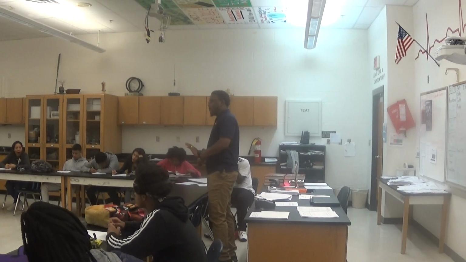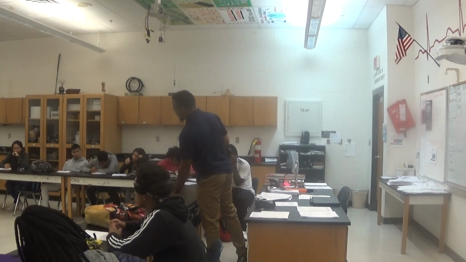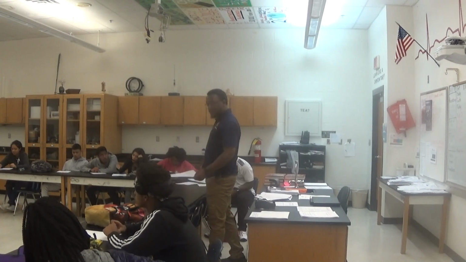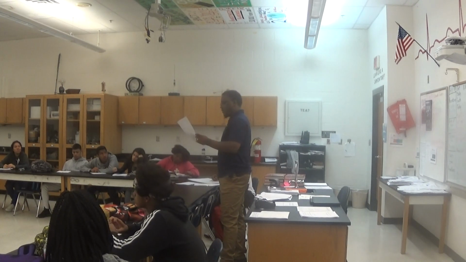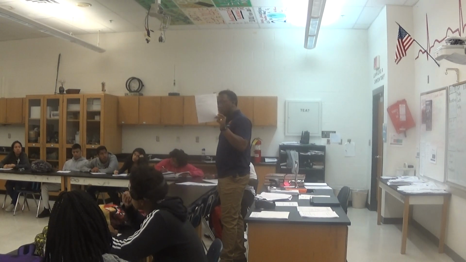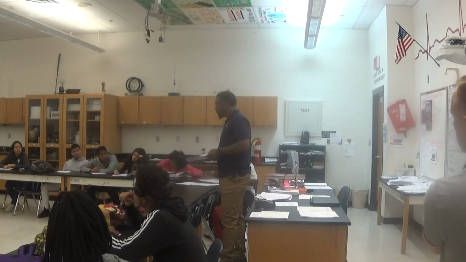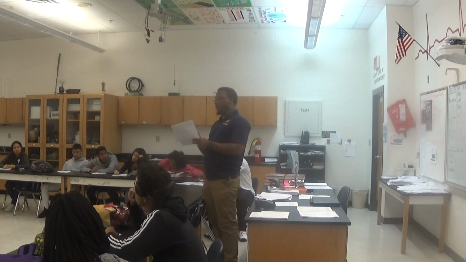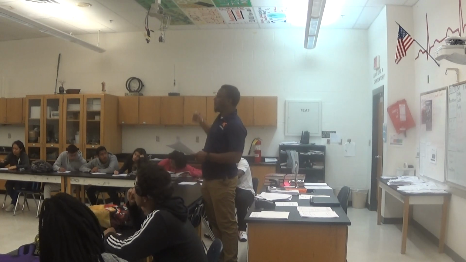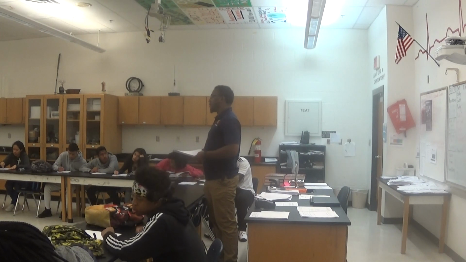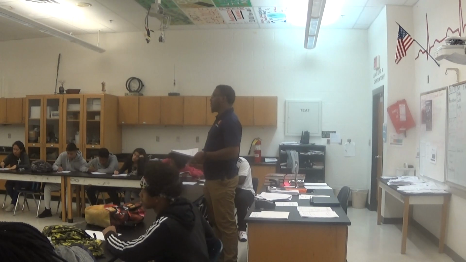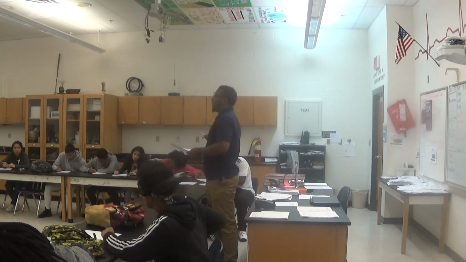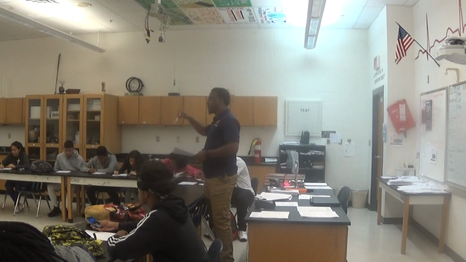So what would be the amplitude in this picture? 0.1. If you're going from the top to the bottom, you're talking about something else. We just want to talk about how high it gets. So yes, it's going to be 0.1.